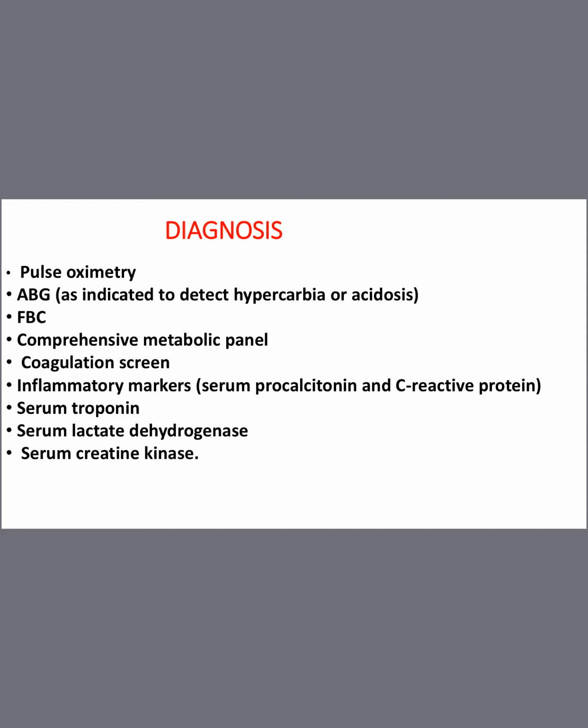Then serum troponin will be released. Serum troponin means in cardiac injury, myocardial injury will happen, right? Because the workload to the heart is increased, heart rate increases, heart is unable to pump blood. This gives more stress to the heart. So in turn, troponin level will increase due to myocardial injury. And serum lactate dehydrogenase will increase. This is an indication of liver injury or lysis of blood erythrocytes. This also may be elevated.